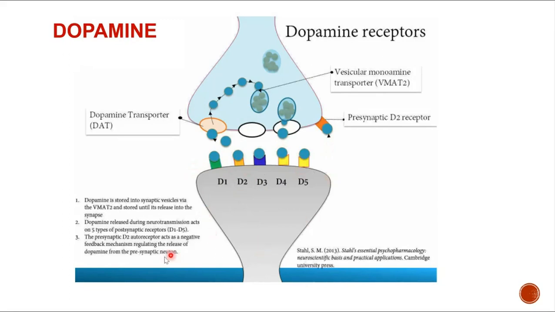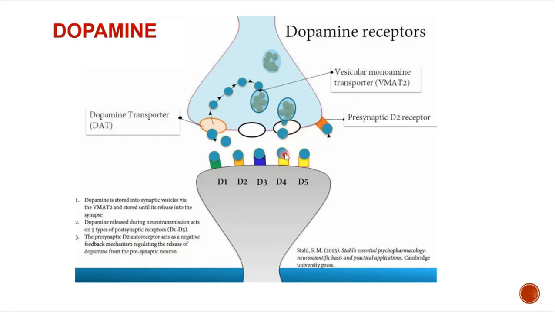Okay, so the D2 receptor acts as a negative feedback mechanism regulating the release of dopamine from the presynaptic neuron. What we see here is that we have autoreceptors also present. So we have presynaptic D2 receptors here, and we have dopamine transporters here. So what will be the fate of dopamine once it comes here?